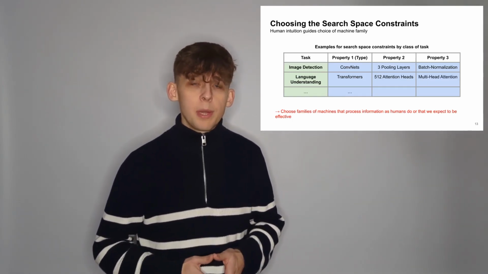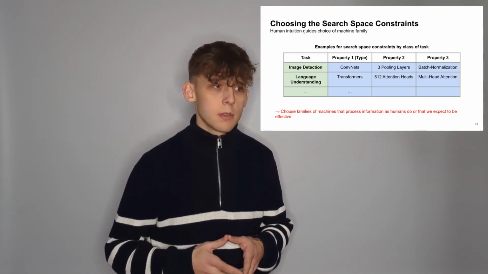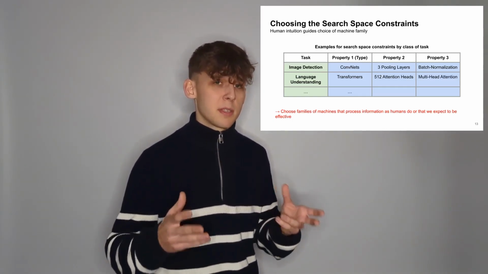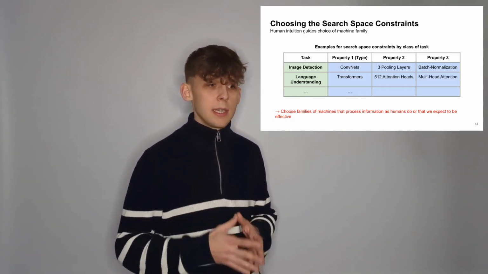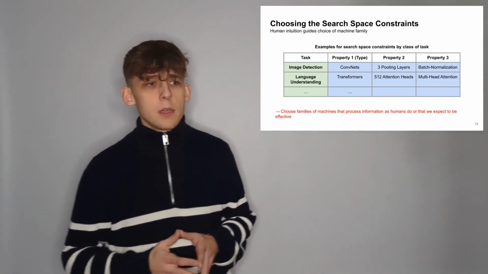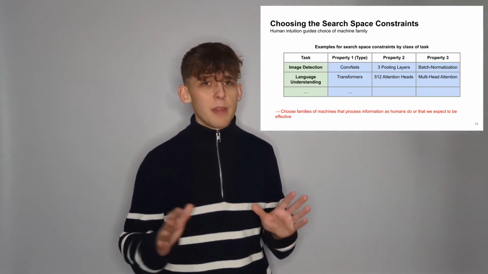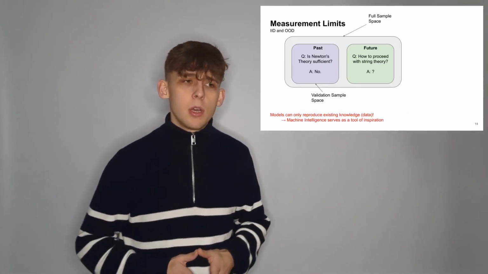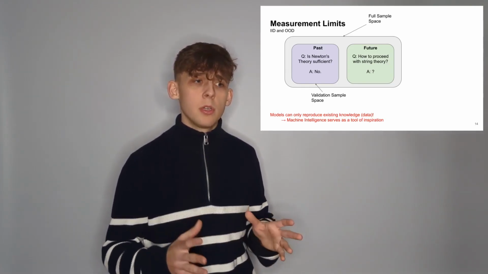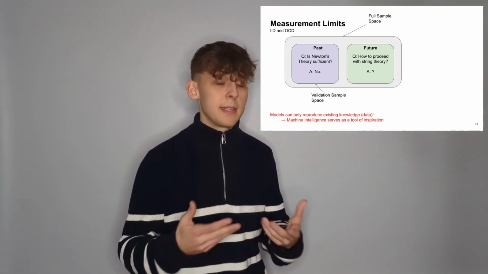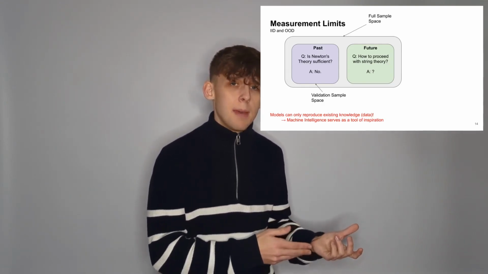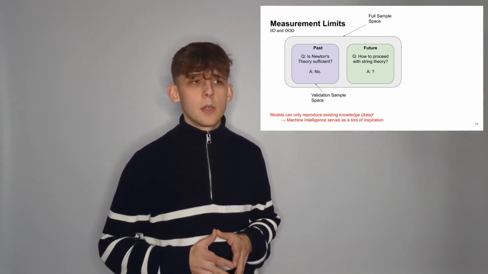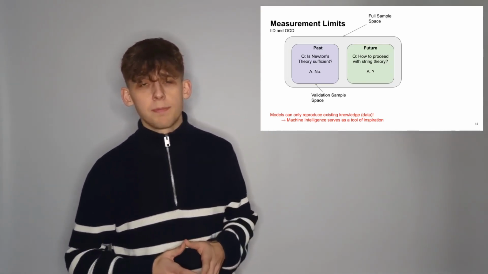Okay, so let's assume we really found the machine we're searching for, the machine that really models Albert Einstein with respect to all possible verbal experiments with all tasks where he said something. And now we think we solved the problem, right? But then we have another problem. And it is that we have only validated our model on past data. So we can only say this model is validated for Albert Einstein in the past. But we don't know if it will perform well on future questions. So that's the problem of out-of-distribution prediction.